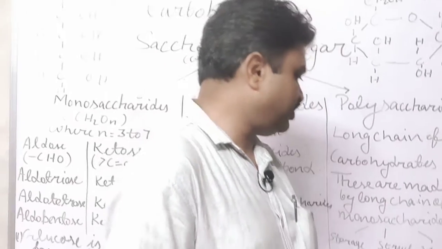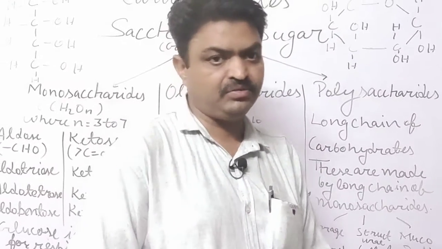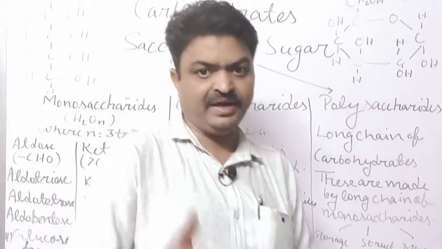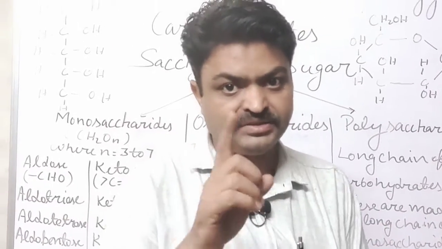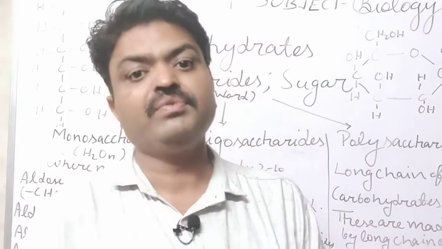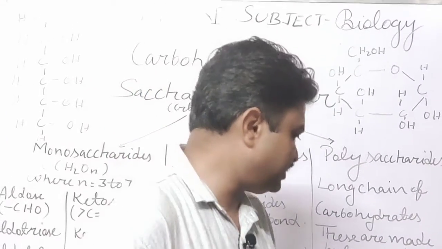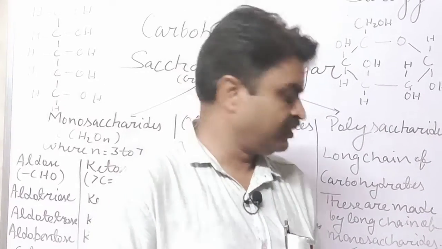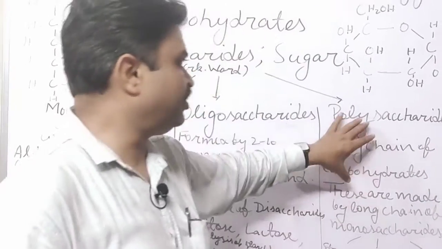Next is mucopolysaccharide. It is also a structural polysaccharide, student, but it also has mucus. That's why it is known as mucopolysaccharide, and it is generally found in pectin and agar-agar. So that is about the polysaccharide.